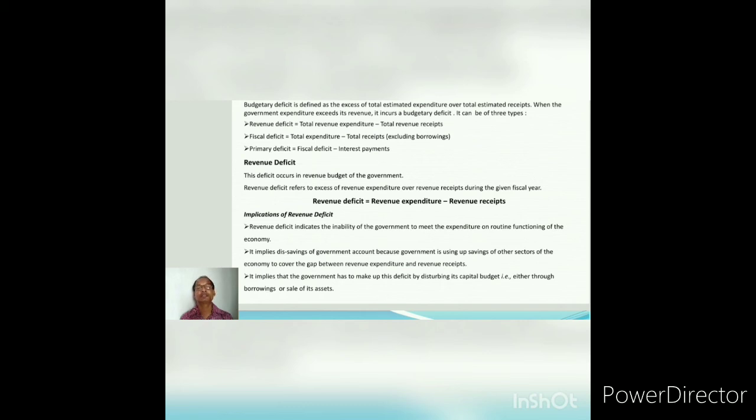If we come to the implications of revenue deficit, it indicates that the government is not able to meet the expenditure for the routine functioning of the economy. It implies dissaving of the government account because the government is using the savings of other sectors of the economy to cover this gap between revenue expenditure and revenue receipts. It also implies that the government has to make up this deficit by disturbing its capital budget, that means either borrowing or the sale of its assets.